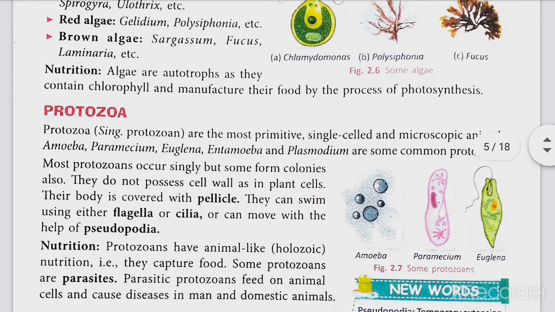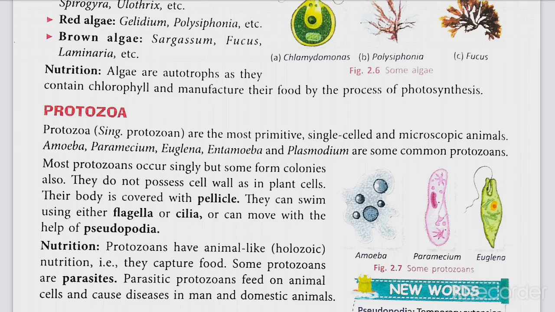Next is protozoa. Protozoa, singular protozoan, are the most primitive single-celled microscopic animals. Amoeba, Paramecium, Euglena, Entamoeba and Plasmodium are some common protozoans. Most protozoans occur singly, but some form colonies also. They do not possess a cell wall as in a plant cell. Their body is covered with a pellicle, the outer covering of protozoa.